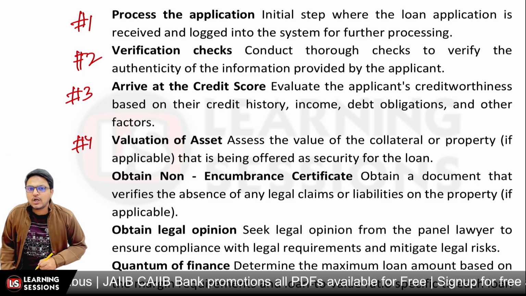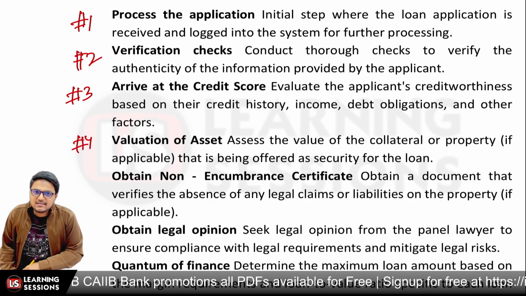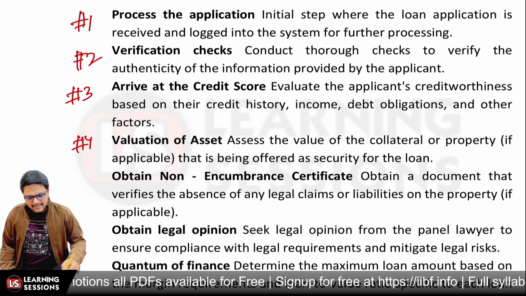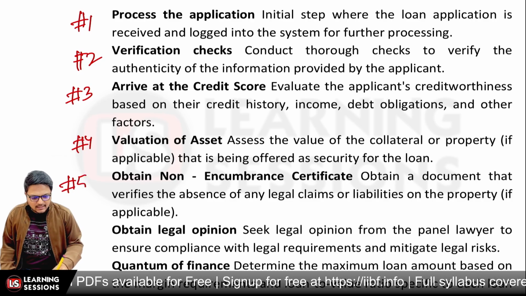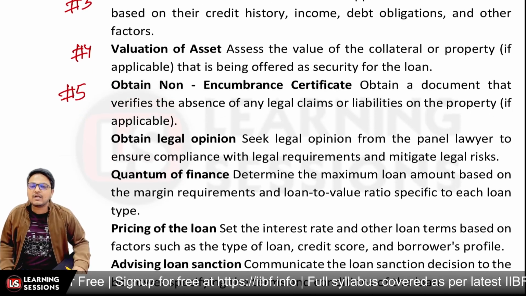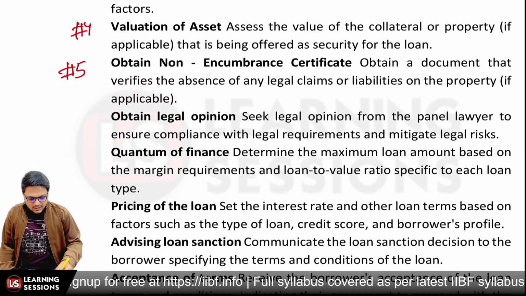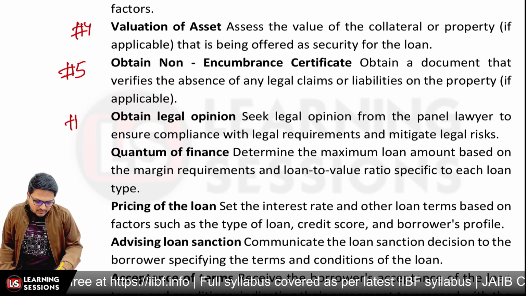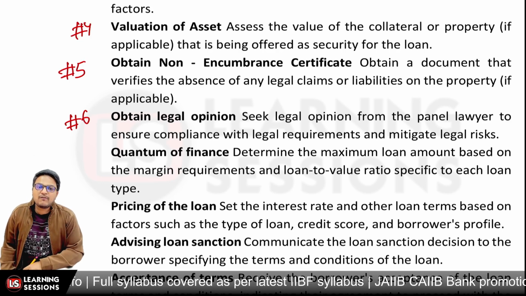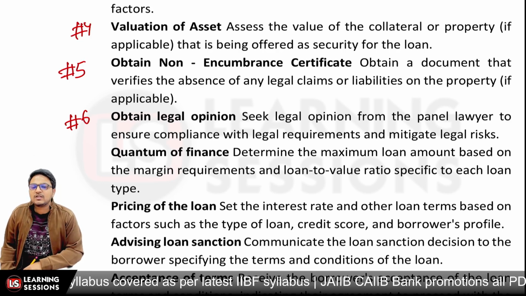And the fourth one is related to obtaining the NEC certificate, so that there is no charge previously created on the asset. That's the fifth step, basically obtaining an NEC, that is a non-encumbrance certificate, showing that no charge has been created. And also, in case of a mortgage, if a legal opinion is to be obtained from the panel lawyer, that is to be taken.